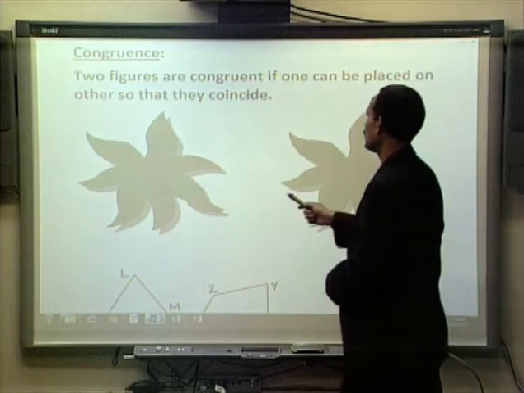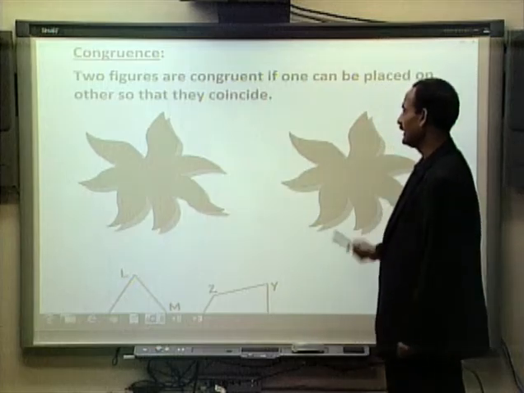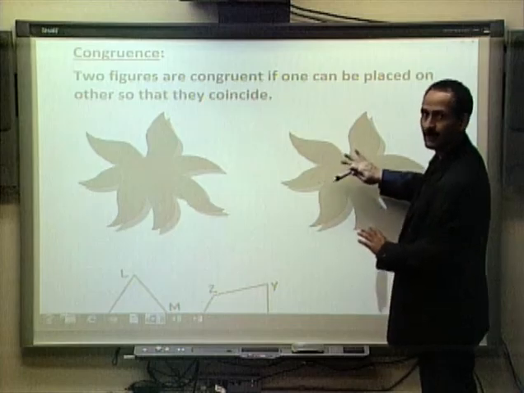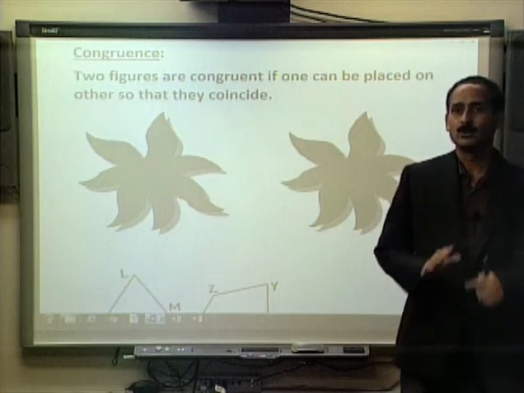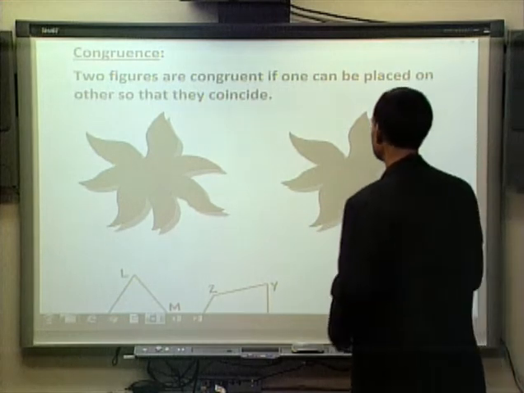So this geometric shape, whatever it might be, is congruent to this, because if I cut this one and paste it over this one, they will exactly overlap. Those kinds of two geometric figures are called congruent figures.